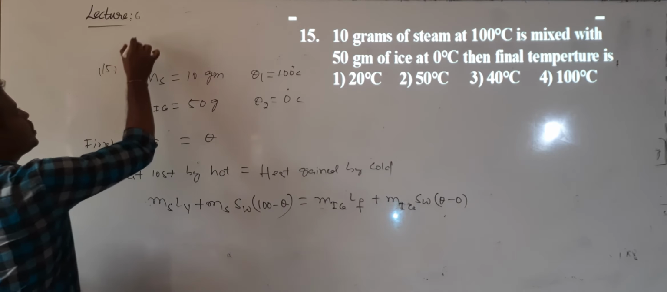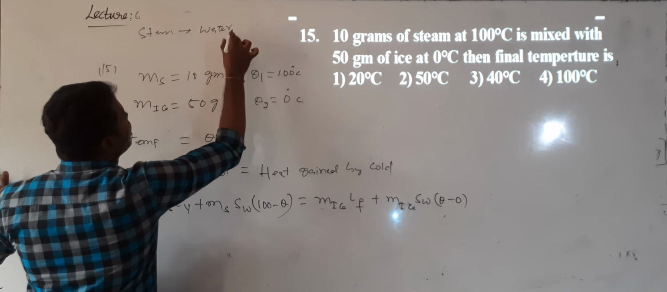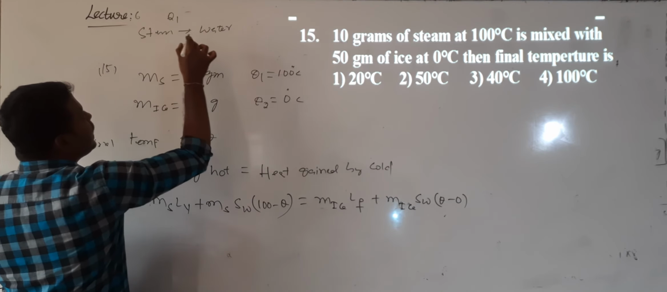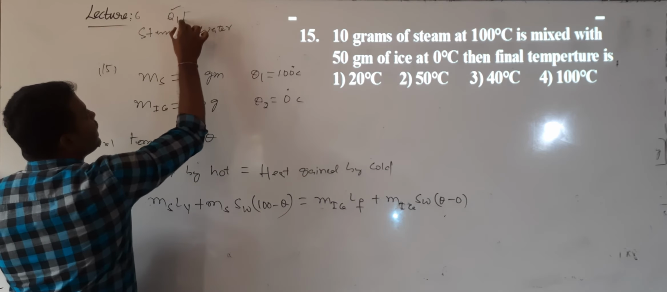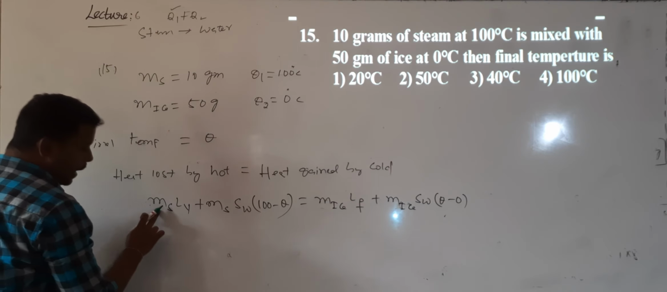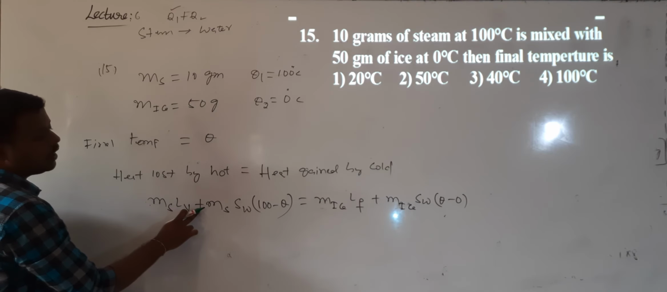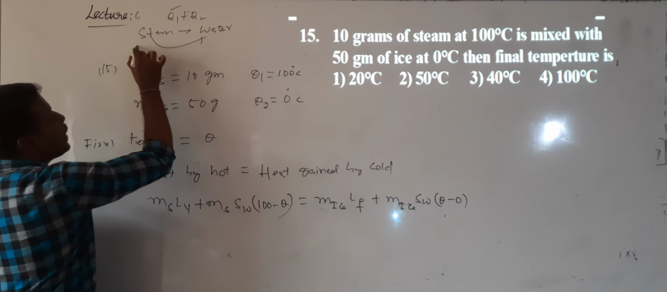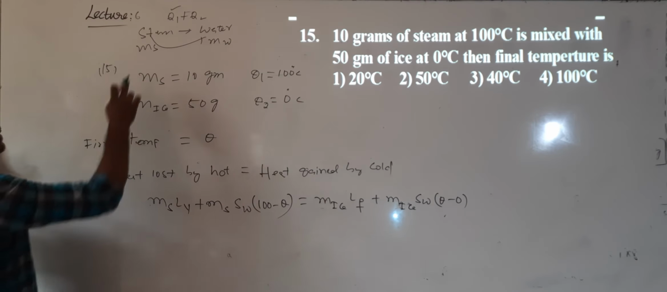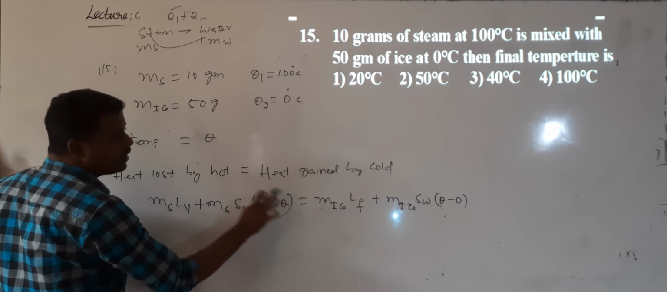Here you need to remember what happens first. Steam is condensed into water, and again the water will be cooled down. Two things are there: when steam condenses into water, the heat lost by the steam is Q1, and then that water further loses heat. How much heat is lost? Mass of the steam into latent heat of vaporization, plus the heat lost by the water formed from the steam. The mass of the steam and the mass of the water are the same, so Mw equals Ms, which is why I wrote Ms, into the specific heat Sw into 100 minus T.